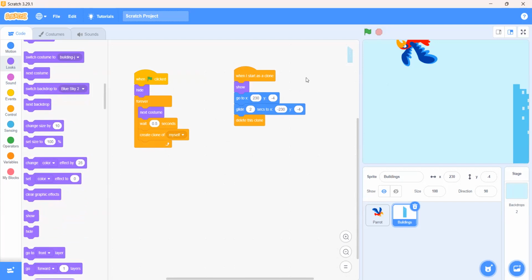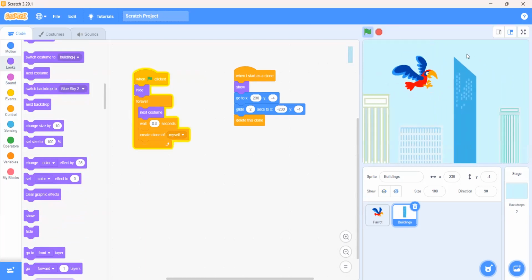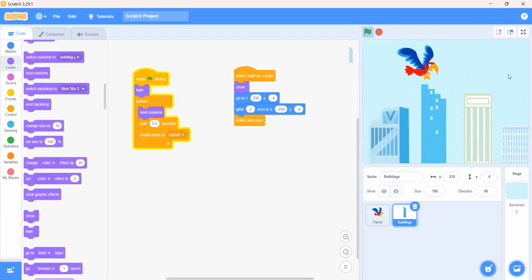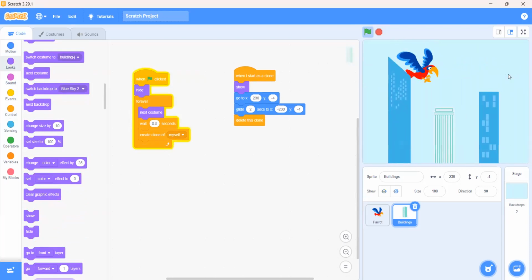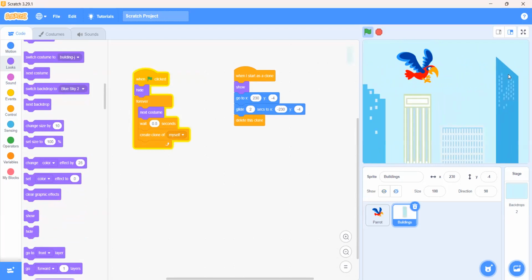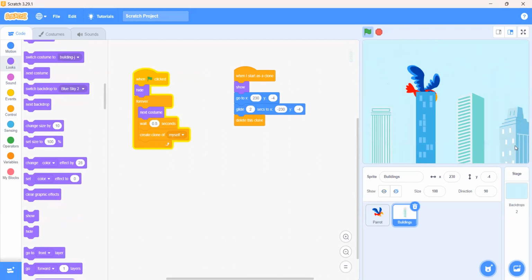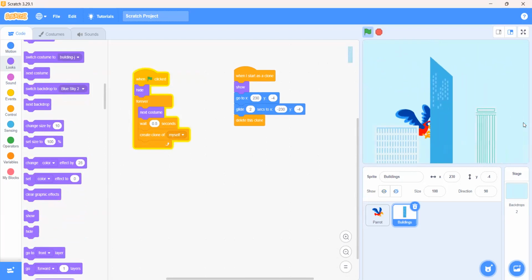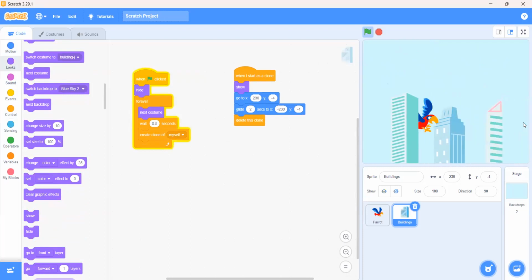Now if you click on the green flag, you will see that it is moving perfectly. Aya, do you have any confusion till here? No, sir. Now you can see that the parrot is going to the back layer.